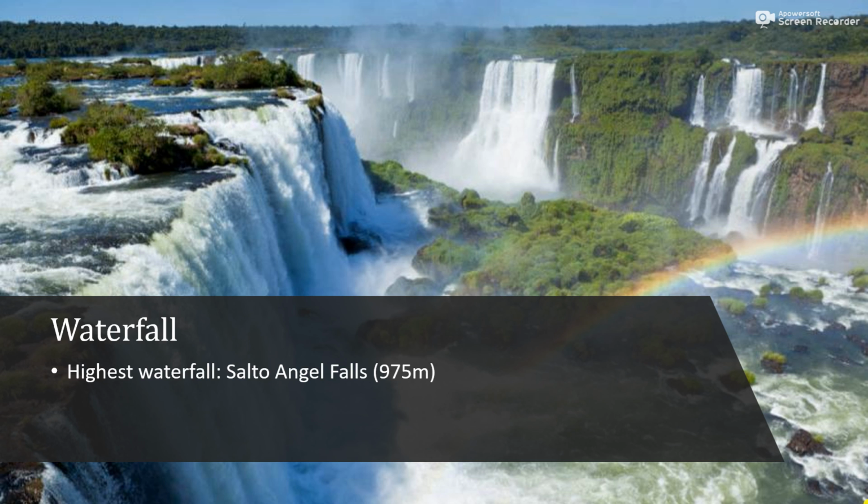The steep sloping segment of a swift flowing river is called a rapid. The highest waterfall is Salto Angel Falls. We have a few more famous waterfalls such as Niagara Falls in North America and Victoria Falls in Africa.